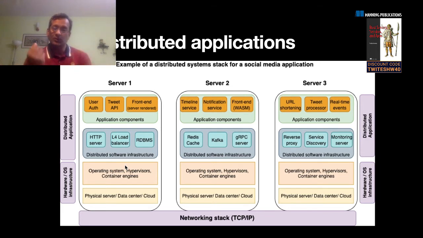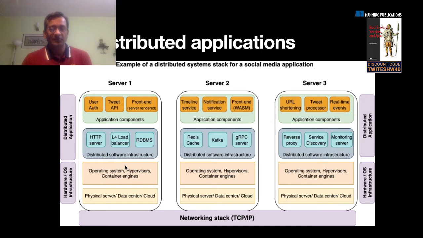What happens if one component fails? So bringing in reliability aspects, fault tolerance, how to handle scale. So things like load balancers, proxies, different types of protocols for services to talk to each other. You have things like gRPC and stuff. So all these I would term as part of the distributed software infrastructure stack.